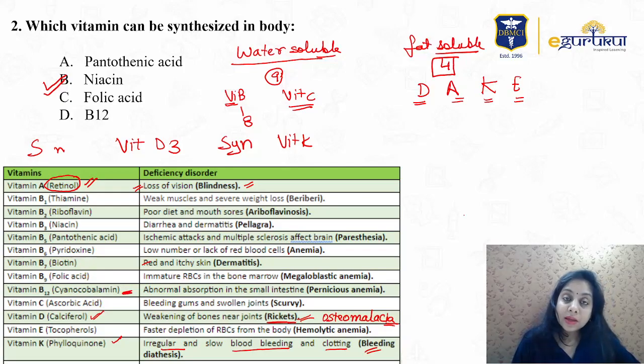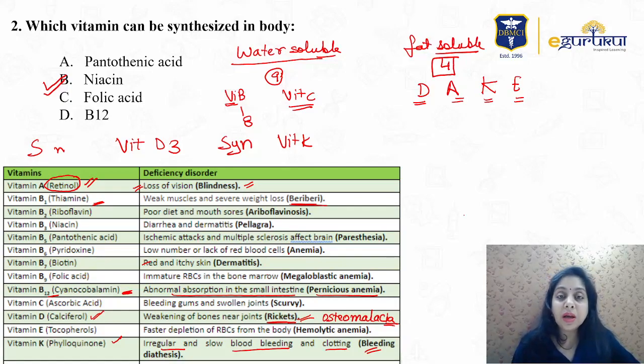Cyanocobalamin, or you can say vitamin B12, is related to abnormal absorption in the small intestine, pernicious anemia, right? Vitamin B1, also known as thiamine, is related to beriberi disease, Wernicke-Korsakoff syndrome, right?